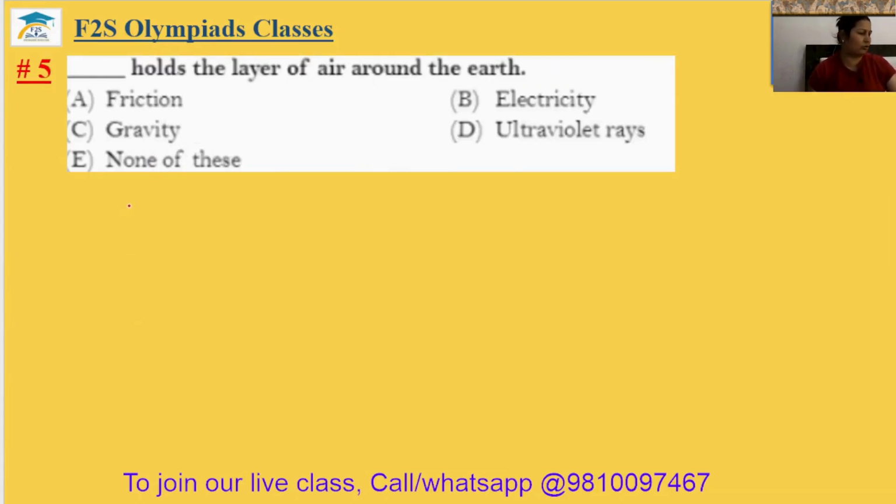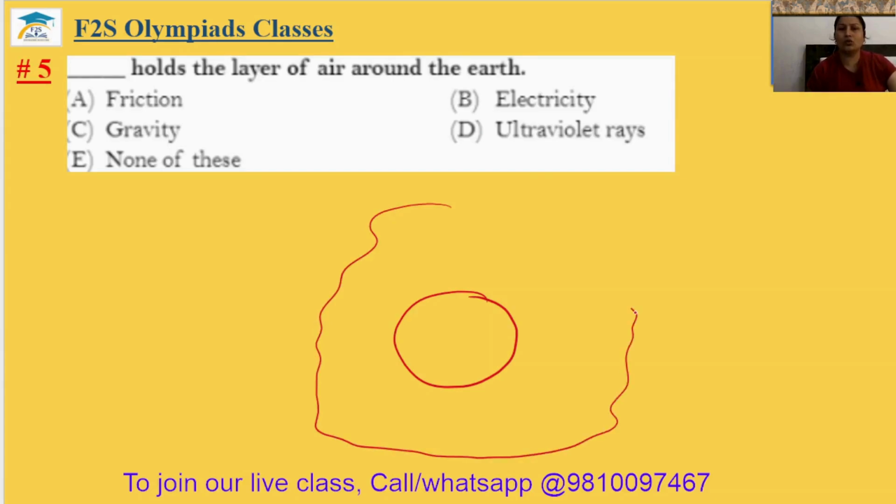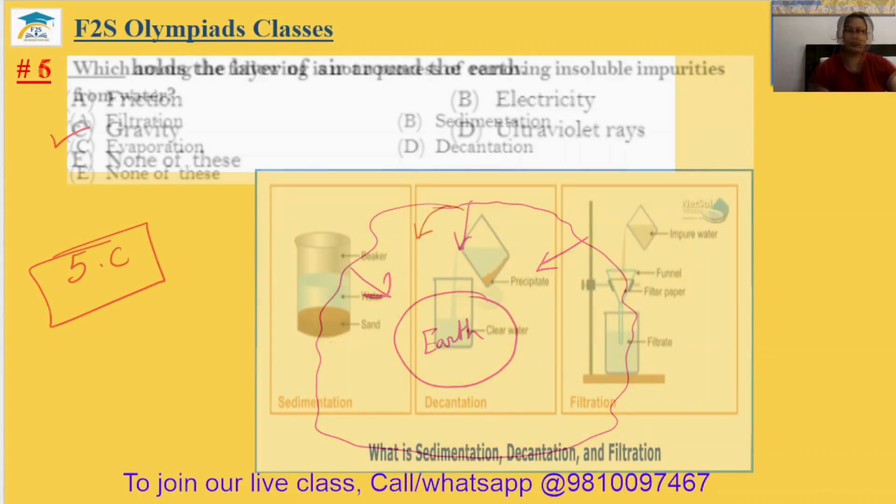Question number 5. Dash holds the layer of air around the earth. There is an atmosphere around the earth. Who is responsible for this atmosphere around the earth? It's gravity. Due to gravity, the air cannot escape away. Okay, option C. The fifth answer is option C.